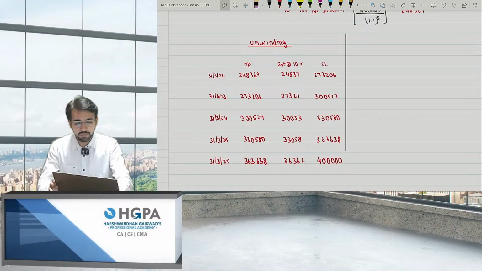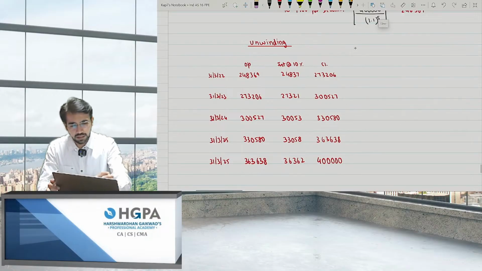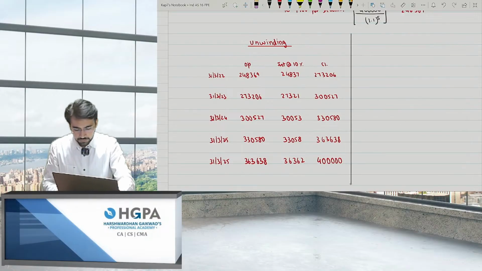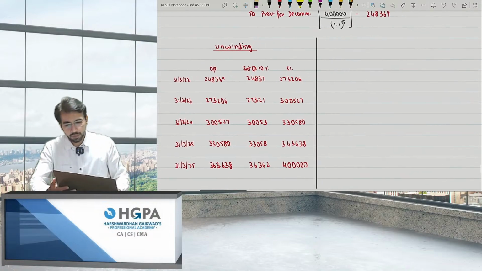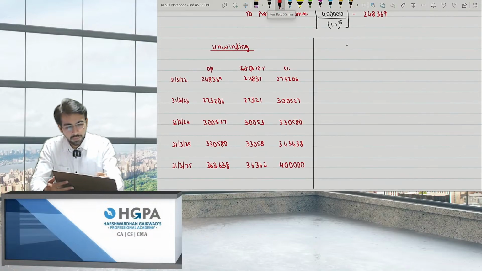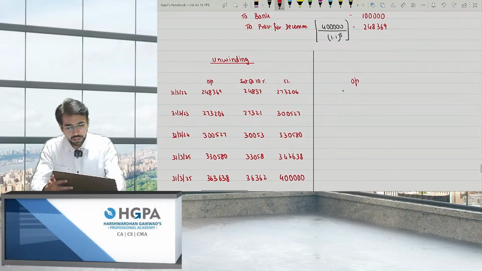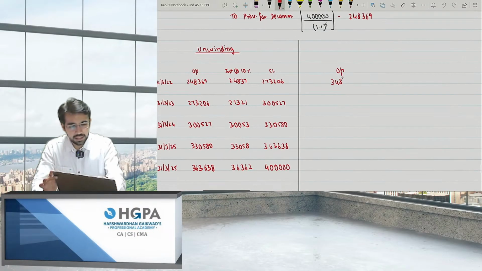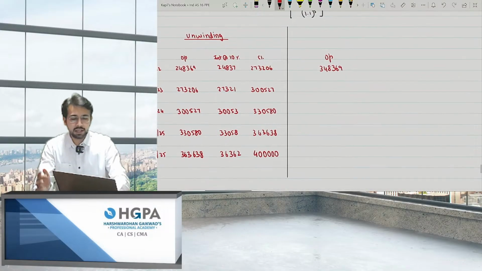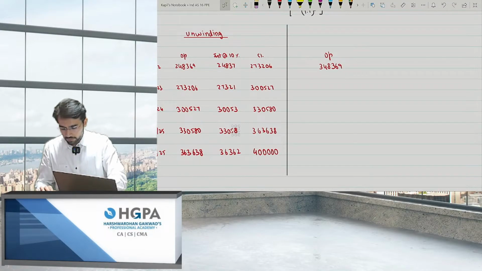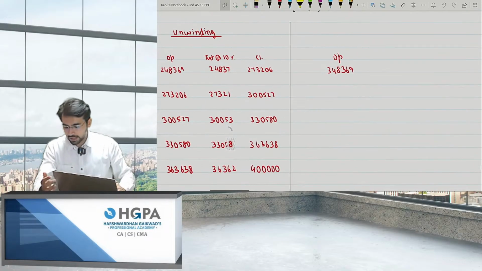So basically, I have made the unwinding table every year. Every year, I'll use this. But what about depreciation? Depreciation each year. You have the opening value of the asset, which is 348,369, and obviously the life is 5 years. 348,369 divided by 5, so the depreciation will be 69,674 for each year.